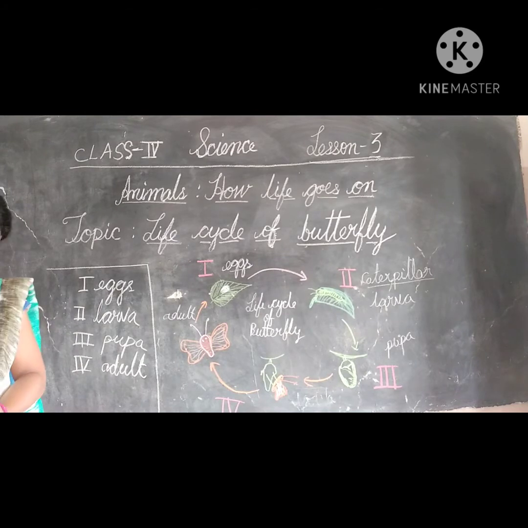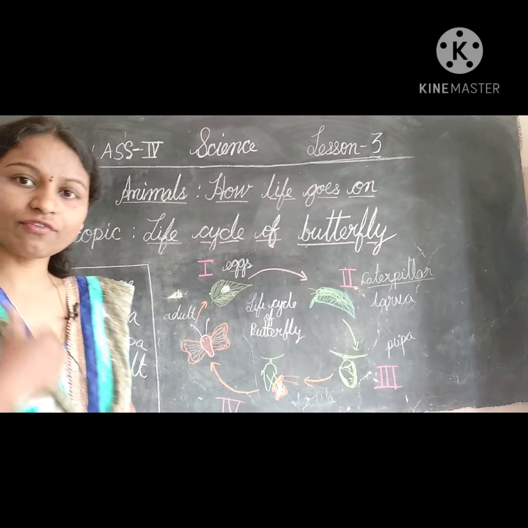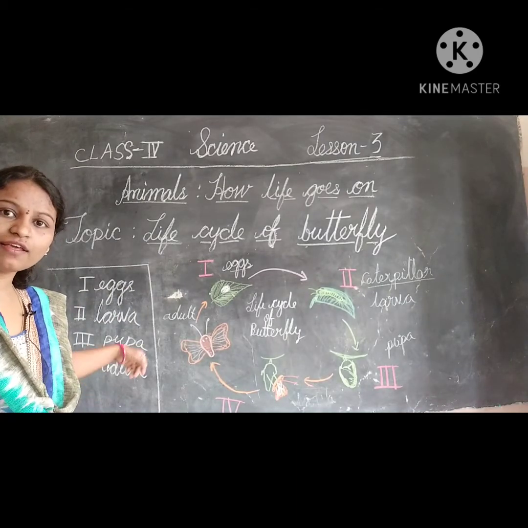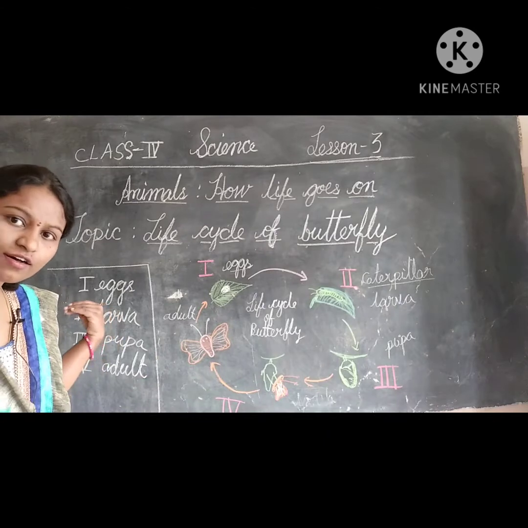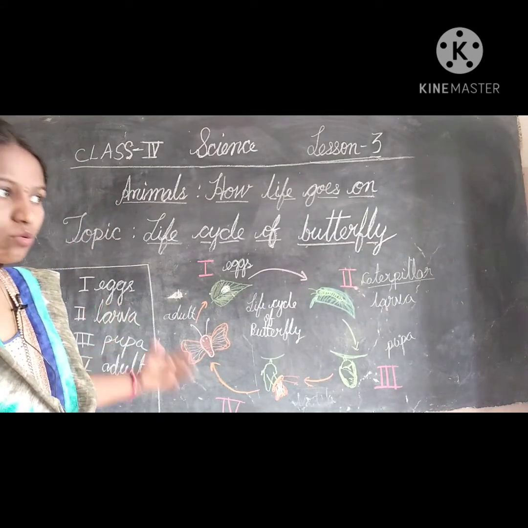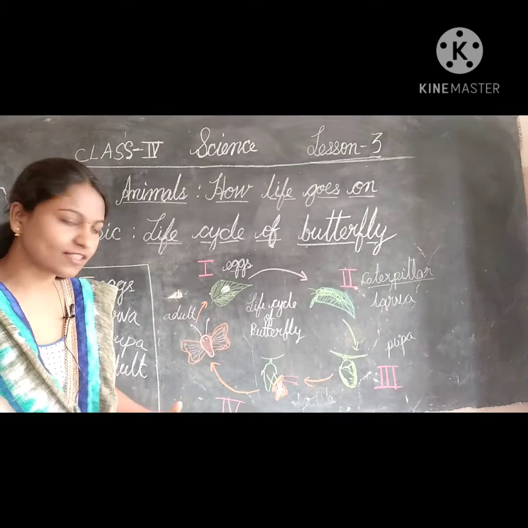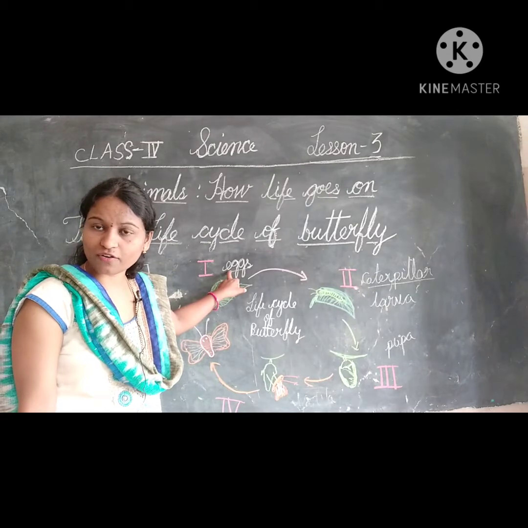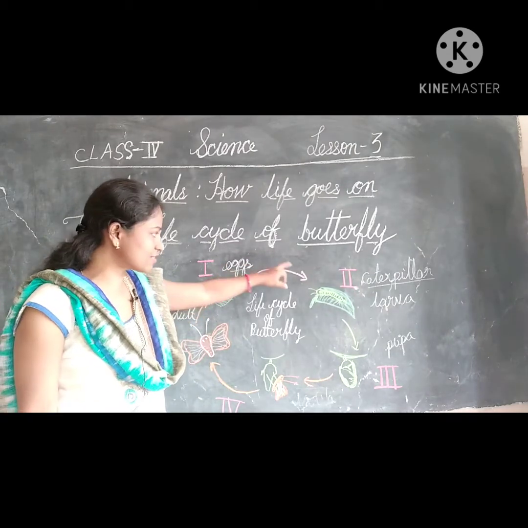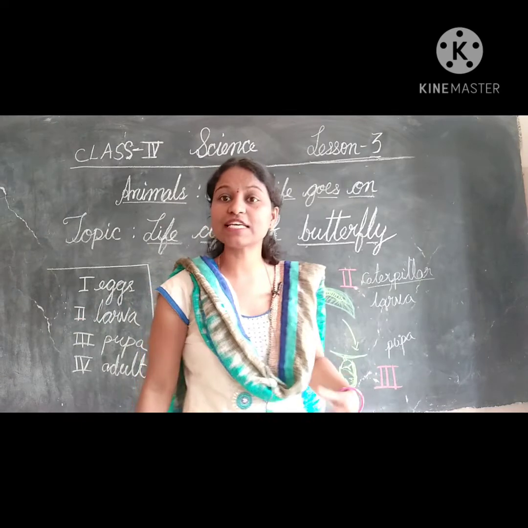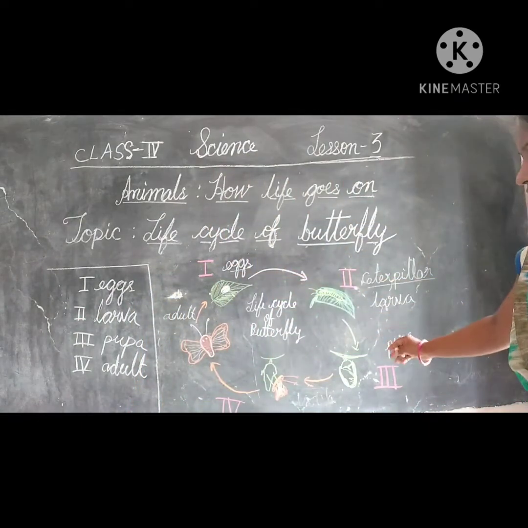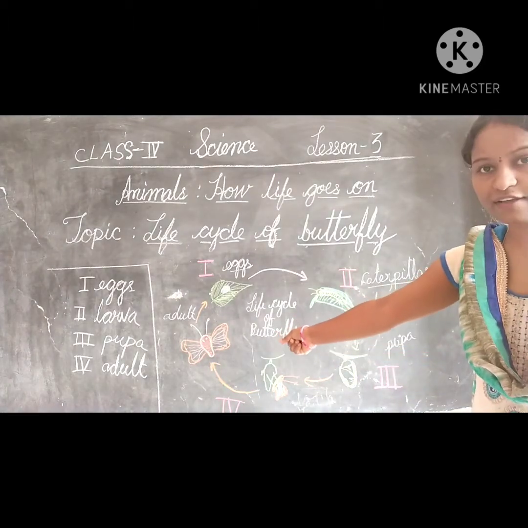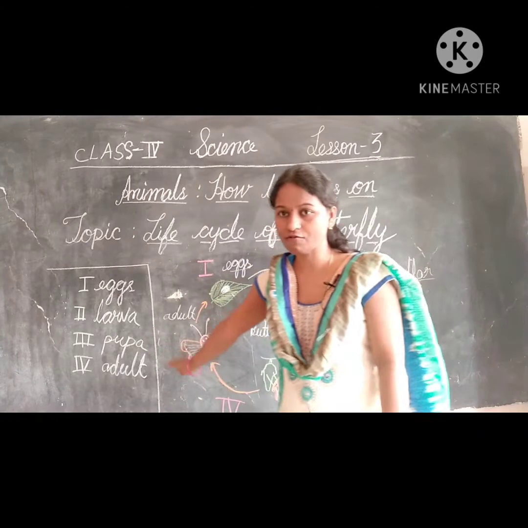Okay children, so now you have got these things. An adult can be any of the insects. It can be a butterfly, housefly, lice, ticks, anything. First stage will be the eggs, which can be on land, on water, anywhere. Next is caterpillar, this is about the butterfly, means insect. This is the life cycle of insects. Next is larva stage, then pupa stage, and then adult stage. These are the 4 stages of insect.